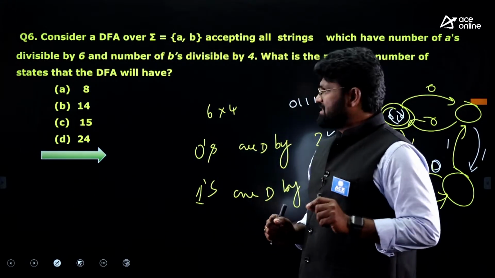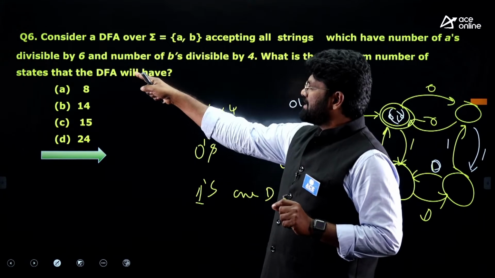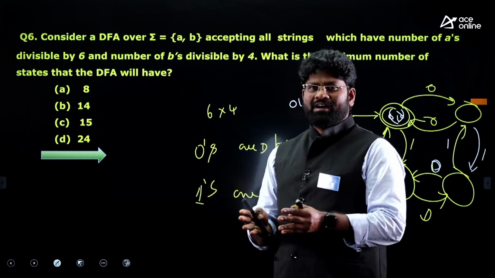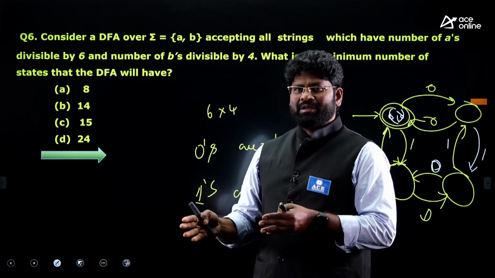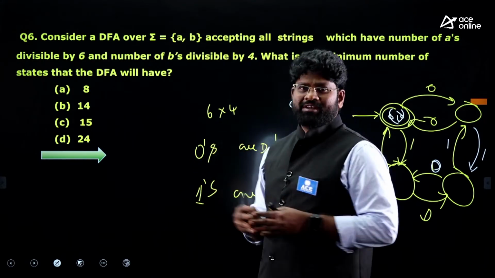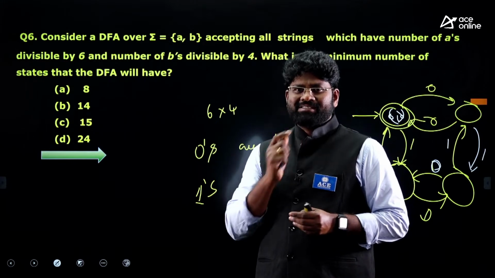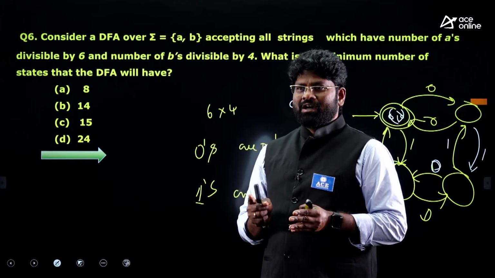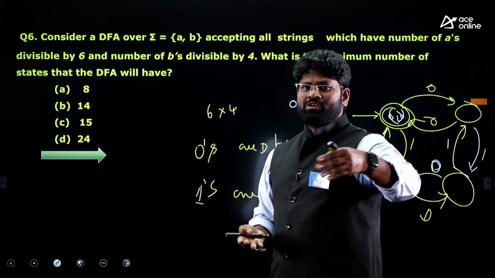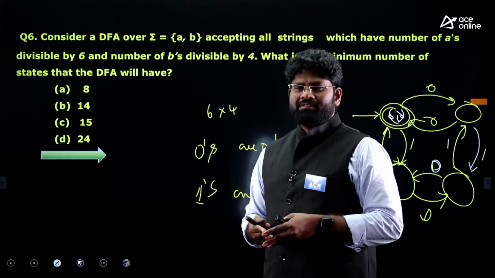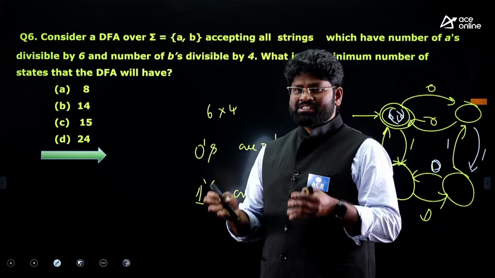What I selected in this case: you have the number of A's in a W which is divisible by 6 and the number of B's in a W which is divisible by 4 here. That says you have to make the remainder combinations. When you divide by 6, it will give you 0 to 5 as the remainders, which means 6 combinations of remainders.